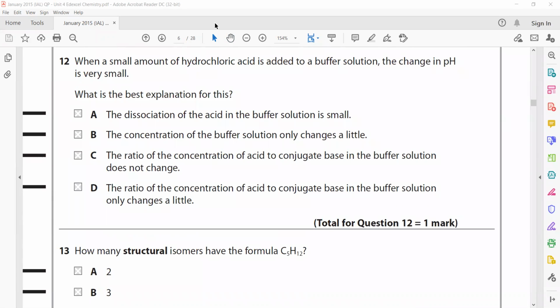When a small amount of hydrochloric acid is added, the pH change is very small. Why is the pH change very small? As I wrote just now, Ka is the concentration of acid divided by the concentration of the salt or the conjugate base. K is constant at a fixed temperature, so this ratio also remains constant. That's why there is only a small or negligible change in the hydrogen ion concentration. The ratio of the concentration of acid to conjugate base changes only a little. That's why the pH changes only slightly, not too much.